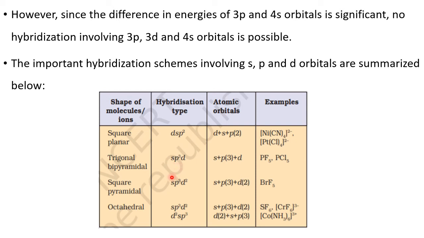In the 11th class we have two examples to discuss. One is PCl5, where we have to discuss why it is going for sp3d. Then we have SF6, where it has undergone sp3d2. So, octahedral SF6 and trigonal bipyramidal PCl5.